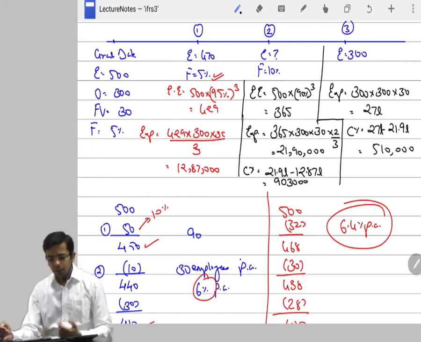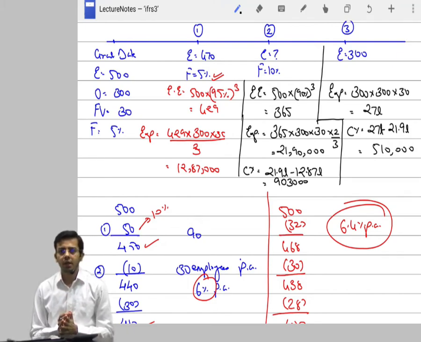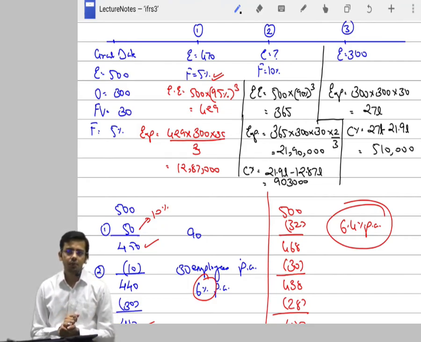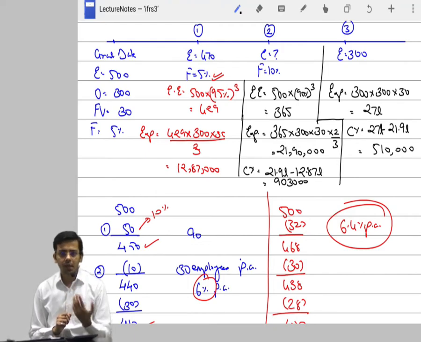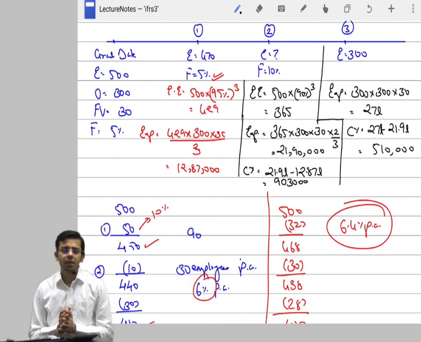So what is the journal entry that we are passing each year? First year, employee benefit debit to ESOP outstanding 12,87,000. Next year again employee benefit debit P&L to ESOP outstanding, other components of equity 9,03,000. And the third year again employee benefit debit to ESOP outstanding 5,10,000. Over the period of 3 years, the balance of ESOP turns out to be 27 lakhs. If you add all the three figures, 27 lakh is the last figure that will turn up at the end of third year.